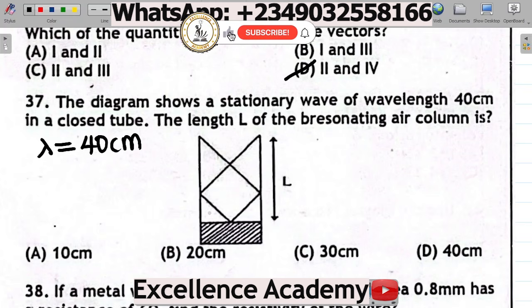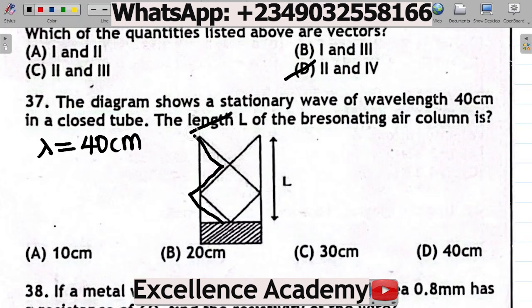How to do that is very simple. If you observe this diagram, the simplest way to tackle this, always remember, is that if I go this way, this is one, and then this way, this is two, and then this way, this is three.